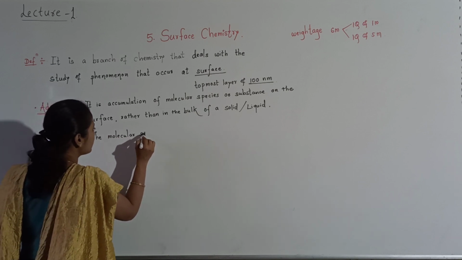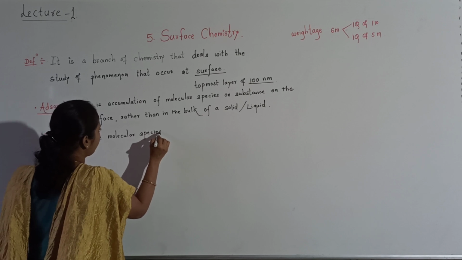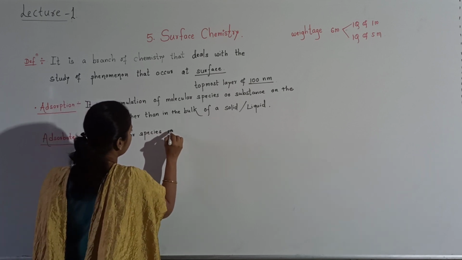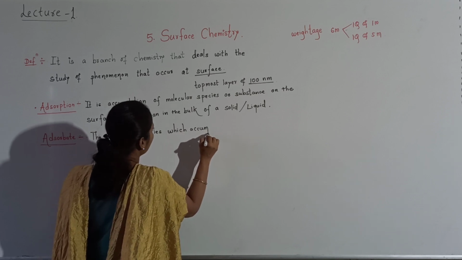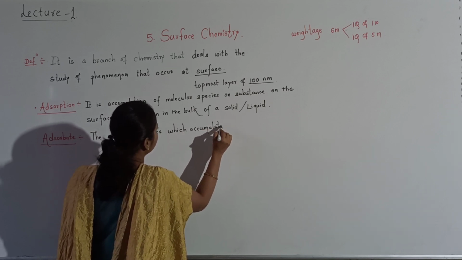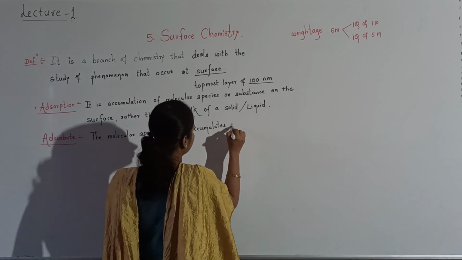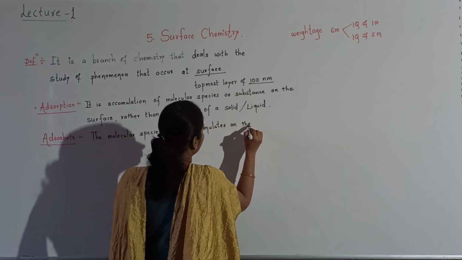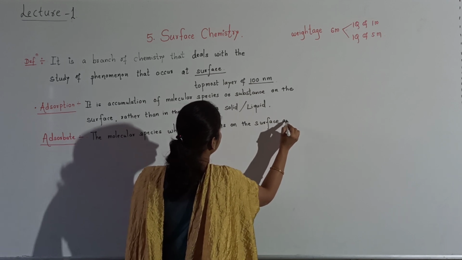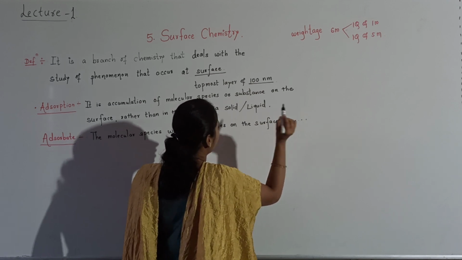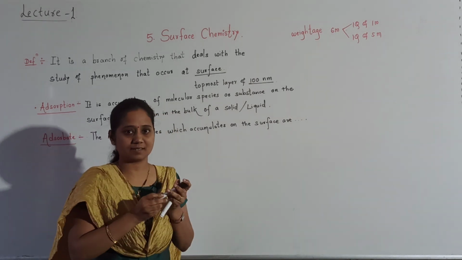The molecular species which accumulates on the surface are called as adsorbate.